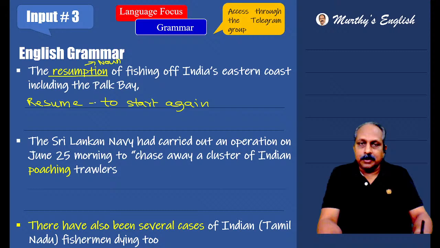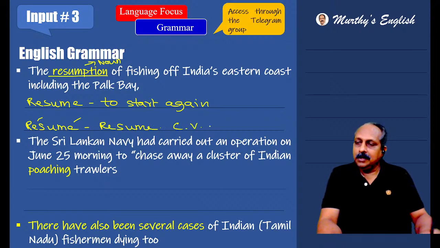Resume. Resume the work. Resume the talks. Resume the negotiations. But there's another word you have to recollect. The actual word, a French word, I suppose, we have to pronounce as résumé. But now, because of Americans, we say resume. That goes with your CV, all about yourself in brief. Both you have to recollect.